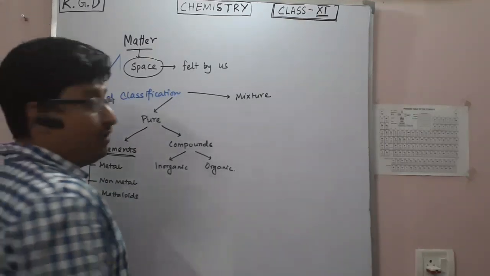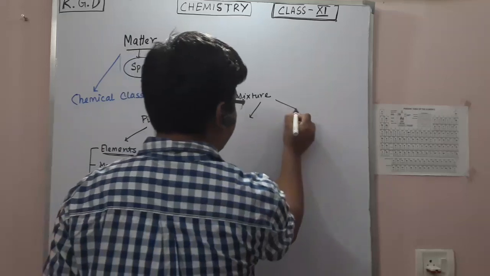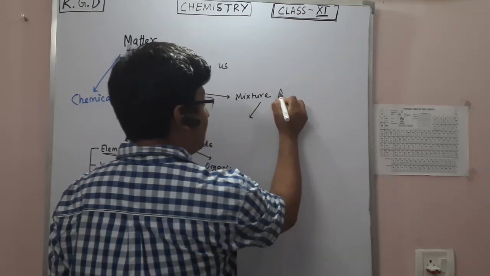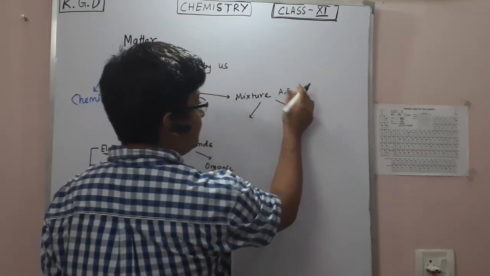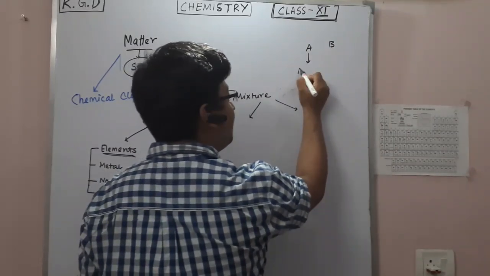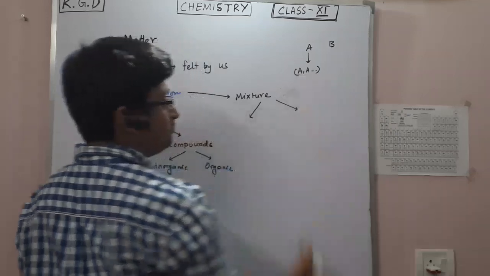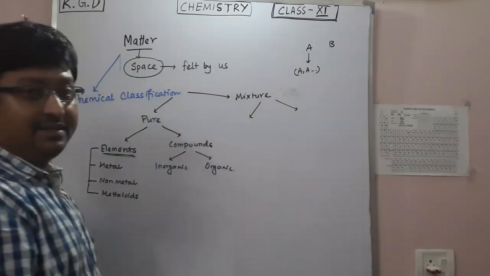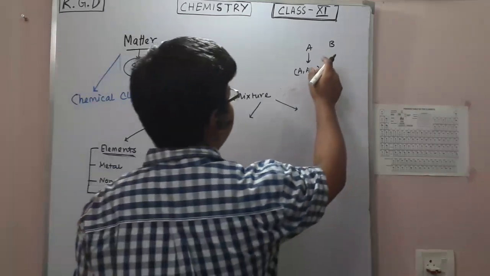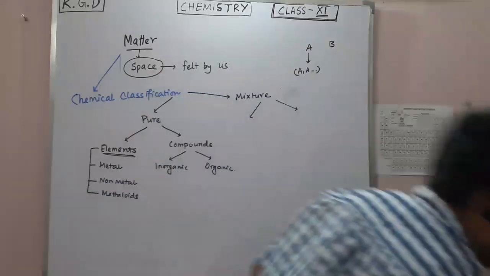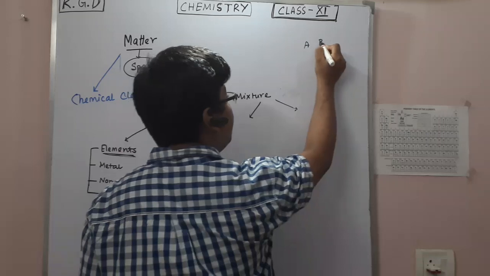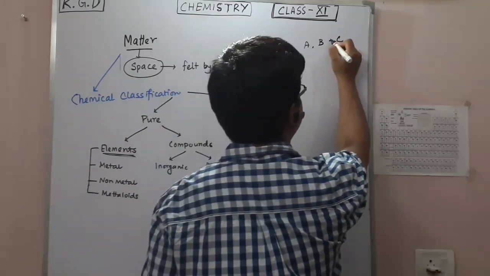Now, mixtures. A mixture can be of two types. Let's say you have compound A, compound B, and C. These three together form a mixture.